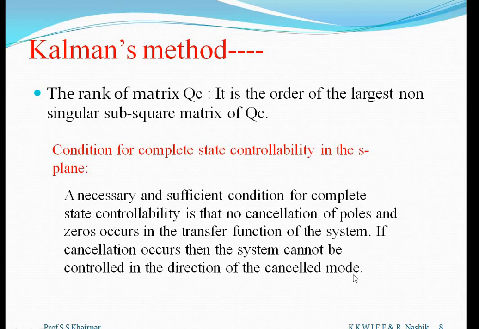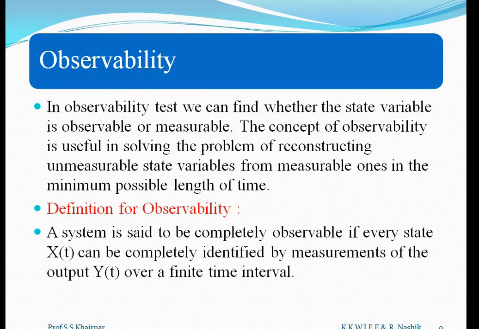That is the disadvantage of pole-zero cancellation. And hence, when we have to decide whether the system is controllable or not, the first condition is that there should not be any cancellation of poles and zeros. That is the necessary condition for Kalman's controllability test. Now we will see what observability is. In the observability test, we can find whether the state variable is observable or measurable.